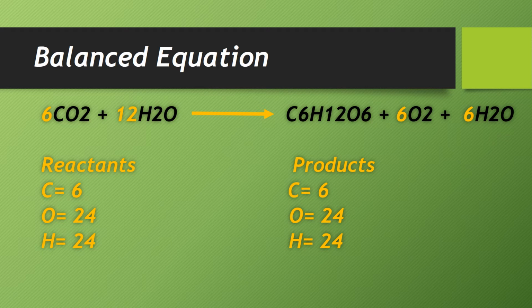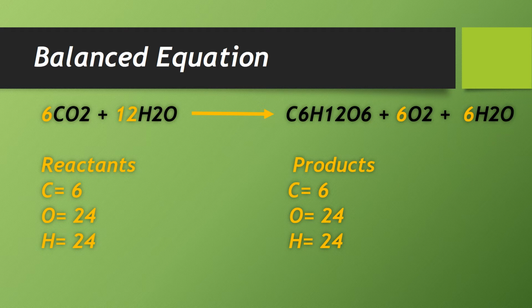So 12 oxygen atoms are here in the carbon dioxide molecules. So 12 are here and 12 oxygens are here. So in total we have 24 atoms of oxygen. And coming to the hydrogen, we have the next one.